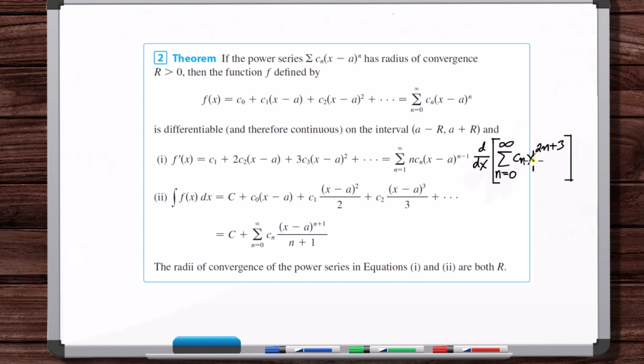The x stays a variable unless you specify a number, but the n terms are constants. So for the power rule, you bring down this entire constant. So you've got c sub n times 2n plus 3 times x, and then you subtract 1 from this entire constant, just like that. This is a constant term, so it's 2n plus 3 minus 1, 2n plus 2.